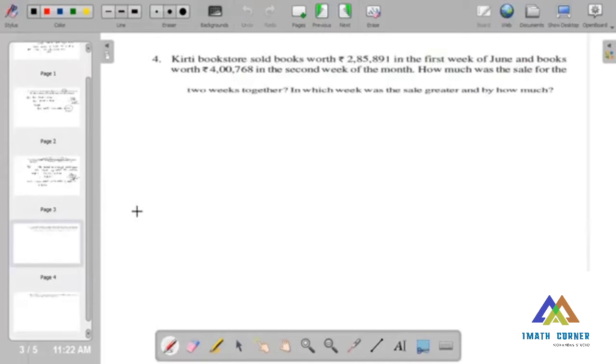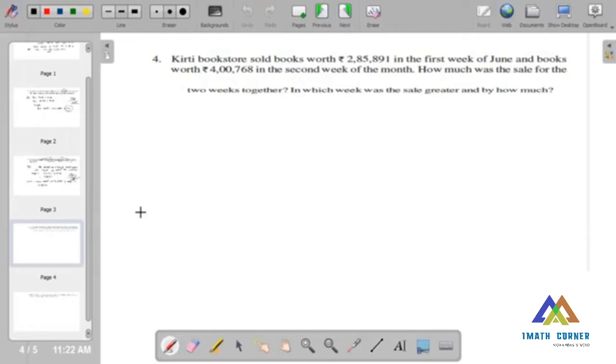Now Kriti bookstore sold books worth 2,85,891 in the first week of June and books worth 4,768 in the second week of the month. How much was the sale for the 2 weeks together? In which week was the sale greater and how much?